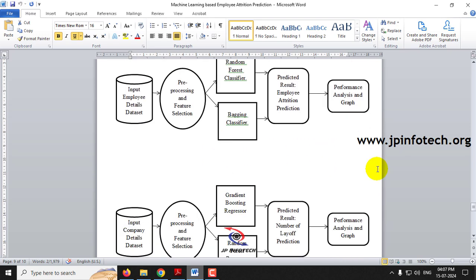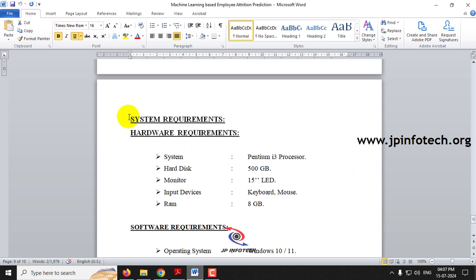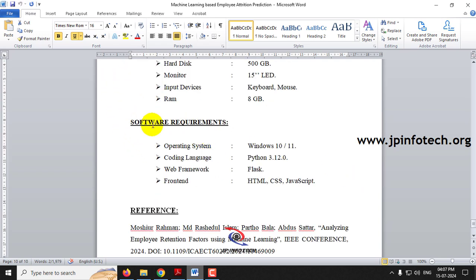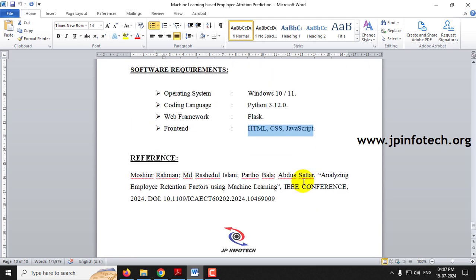So this is about the system architecture, and these are the system requirements, that is, the hardware requirements and the software requirements. As mentioned, we'll be using Python, the exact version being Python 3.12.0. It can be executed on a Windows 10 or 11 operating system. The web framework is Flask, and the frontend contains HTML, CSS, and JavaScript. And this is the reference, the IEEE base paper reference that is being referred to here.